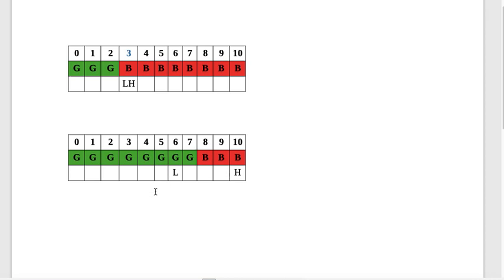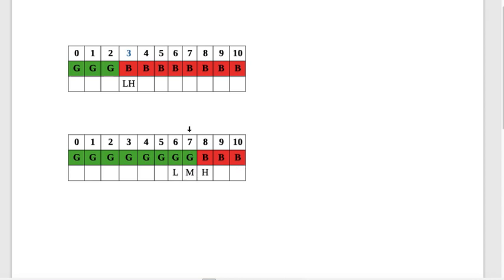And is low equal to high? No. So I'll calculate the mid, which is here. And I'll see what is mid. Mid is a bad version, right? So if this is bad, what comes later on, I don't bother about. So I make high here. So next, is low equal to high? No, right? So I calculate mid here.